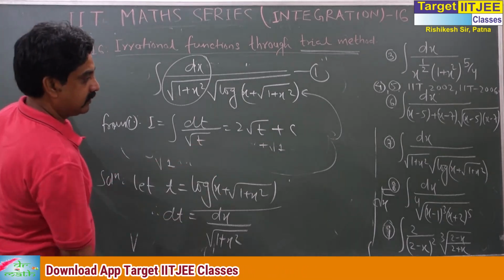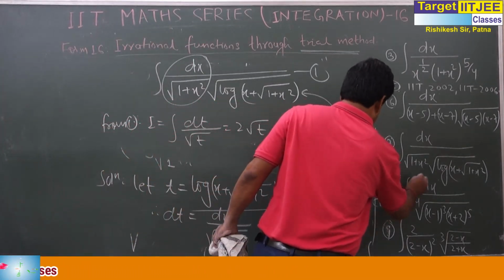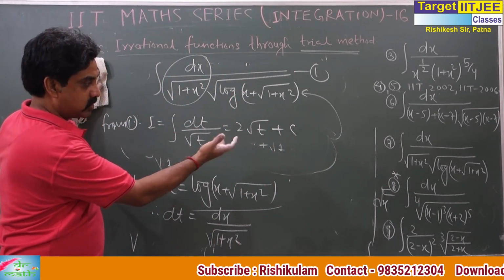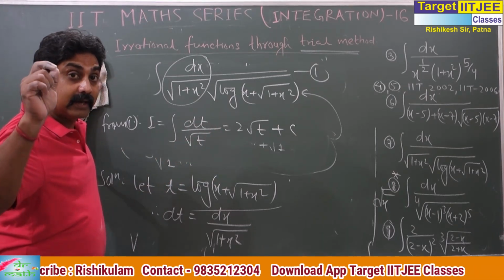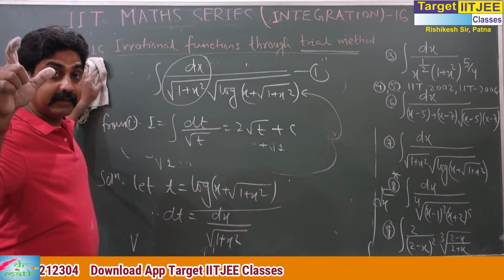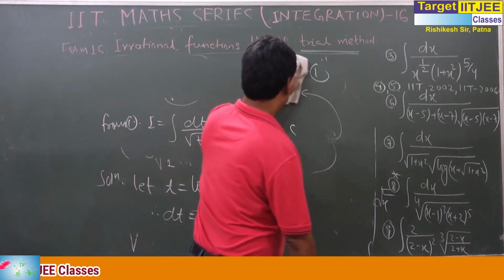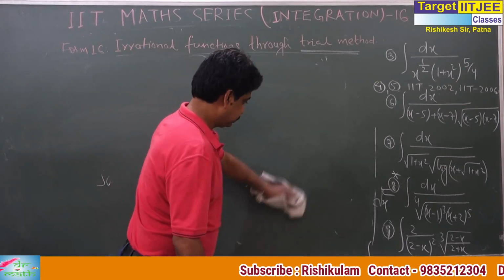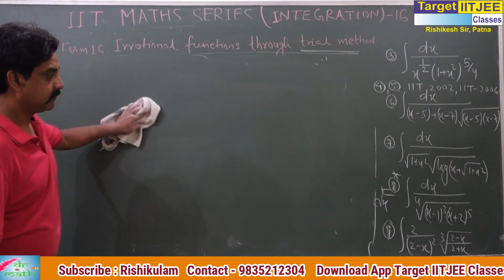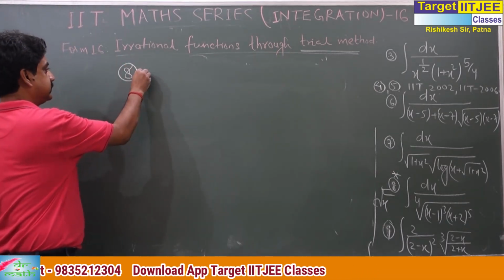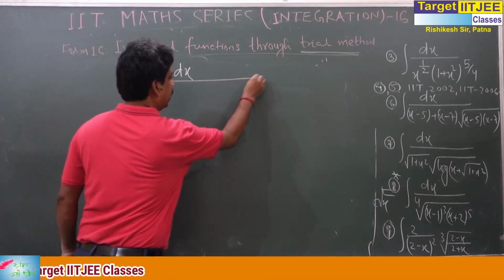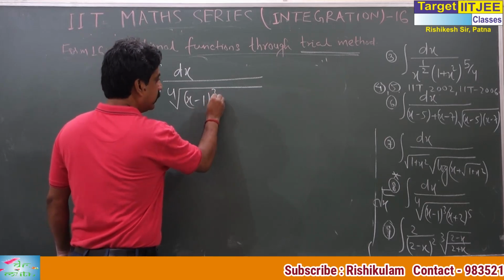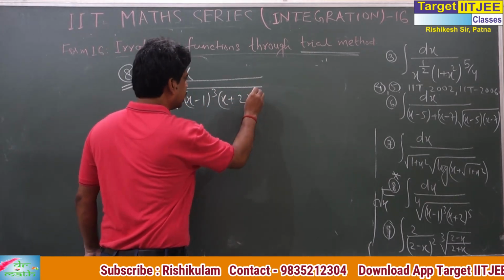Move to the next question. This one is very important as far as I am concerned. I will make a little more discussion on this question, so listen carefully. Come to question number 8: dx by the 4th root of (x minus 1) cube into (x plus 2) to the power 5. Special type.